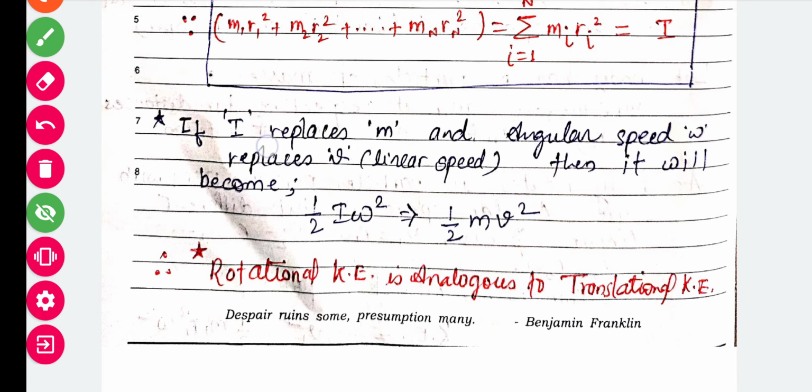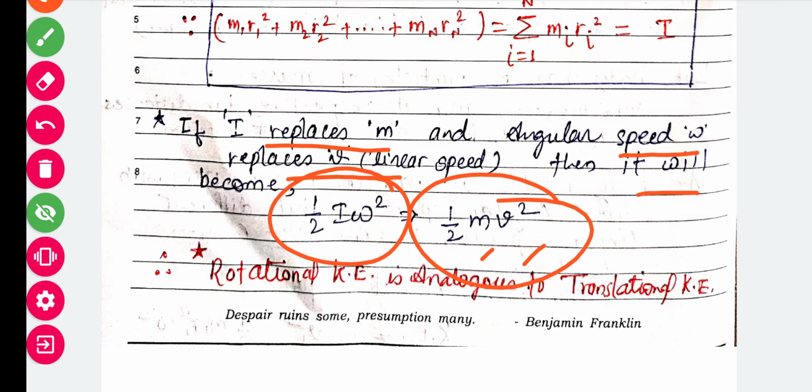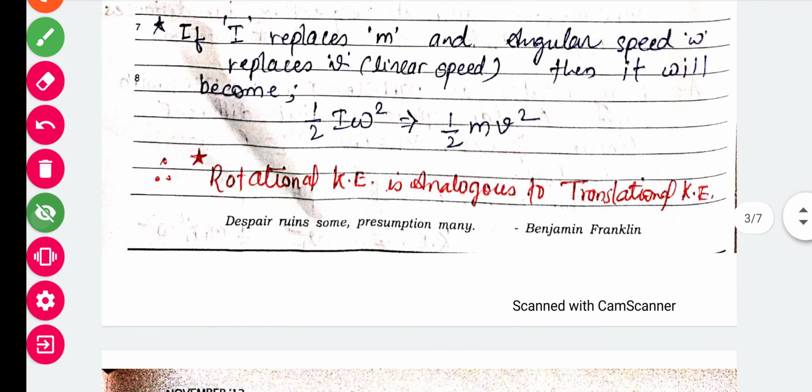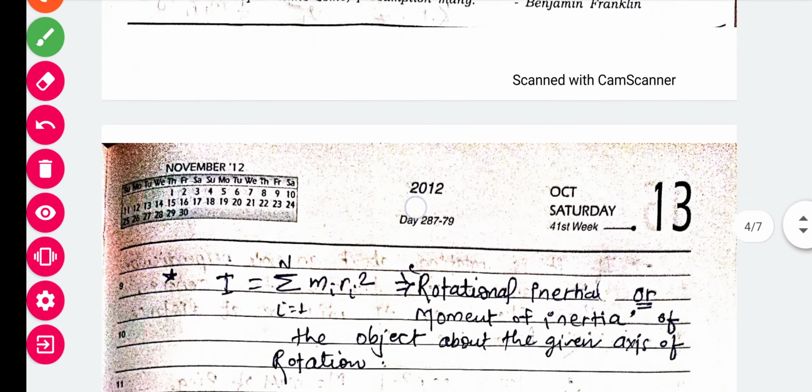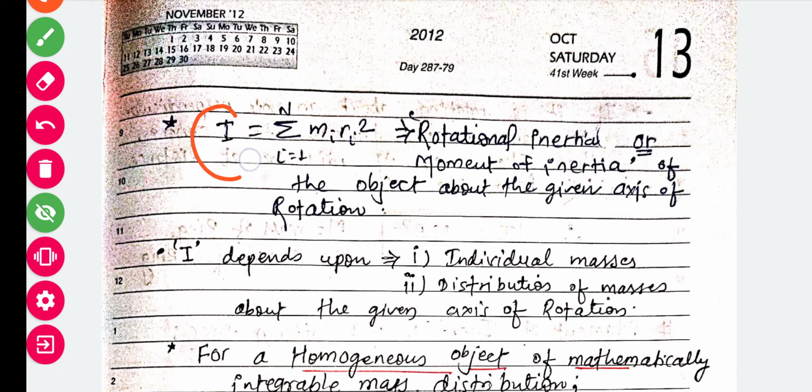Going further, if I is replaced by m and angular speed omega is replaced by v, that is linear speed, then half I omega square becomes half m v square. So this rotational kinetic energy is analogous to translational kinetic energy. That's why I have written here: rotational kinetic energy is analogous to translational kinetic energy. So this moment of inertia is the summation of m i r i square from i equals 1 to n, which is nothing but the rotational inertia, or you can say moment of inertia.